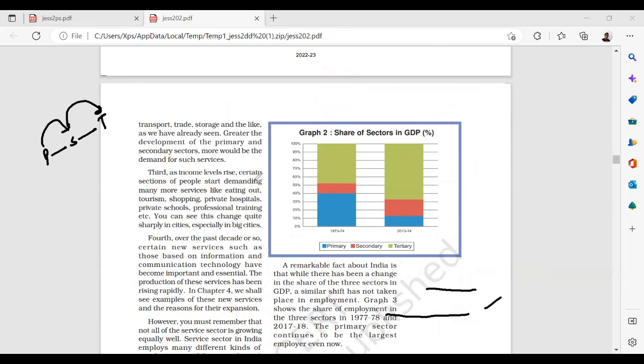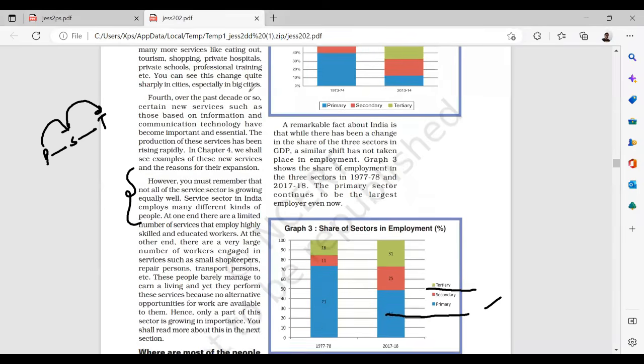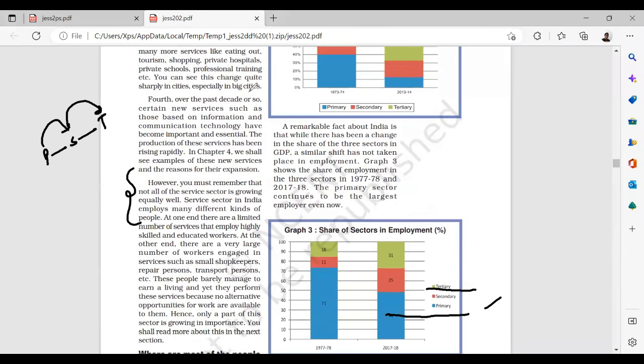Third, as income levels rise, certain sections of the people start demanding many more services like eating out, tourism, shopping, and private hospitals. So these are again services. Services actually rule. Fourth, over the past decade or so, certain new services such as those based on information and communication technology have become important.